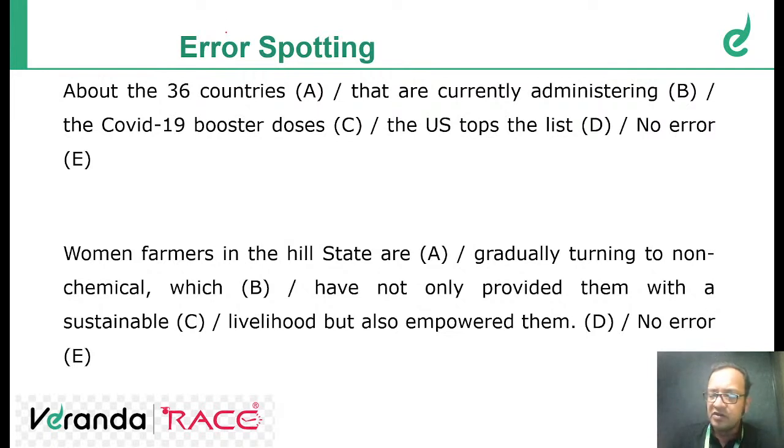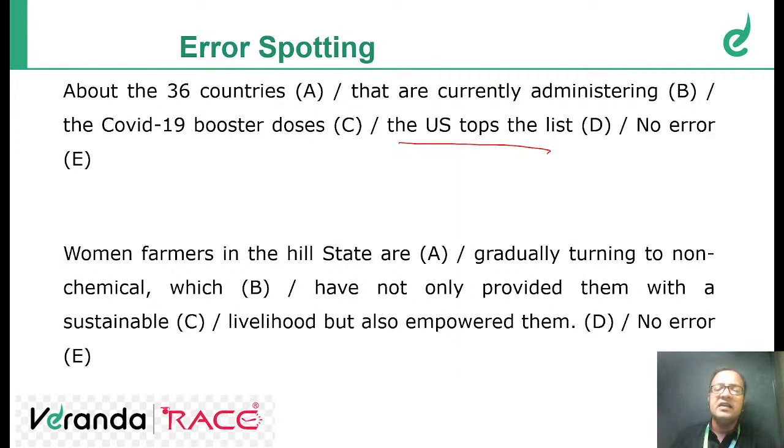Okay. So the question says about 36 countries that are currently administering the COVID-19 booster doses, the US tops the list. The US tops the list shows that there are many other countries in the sample.